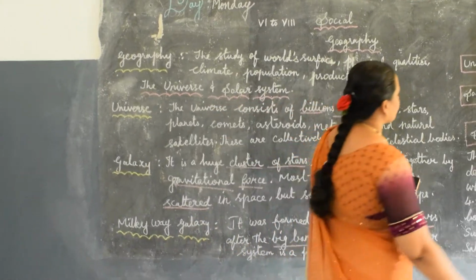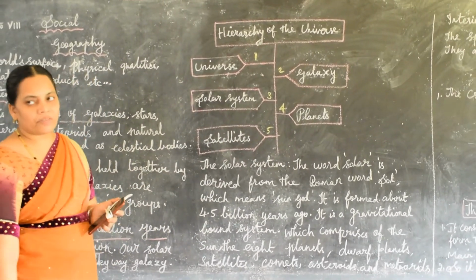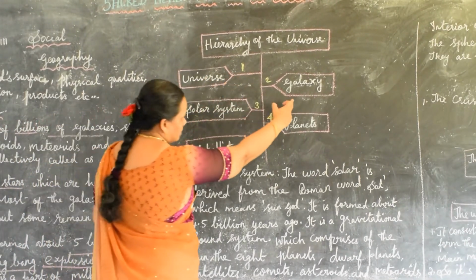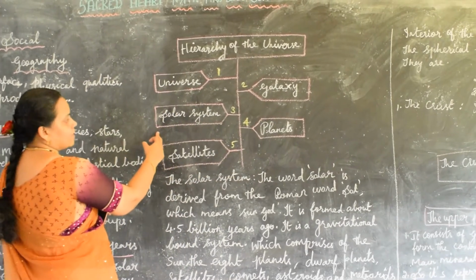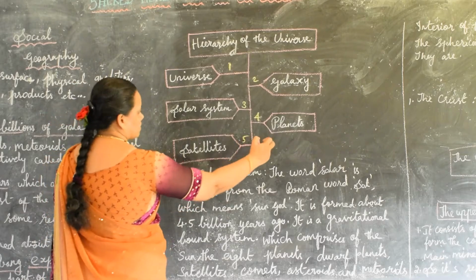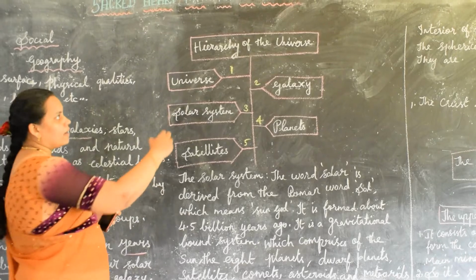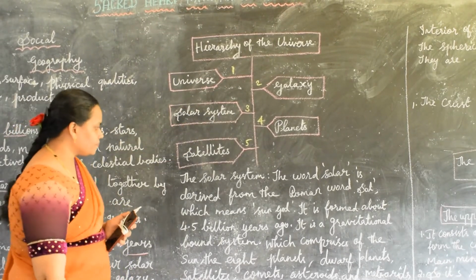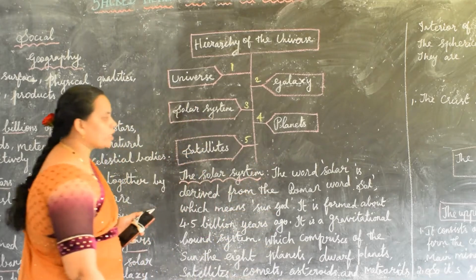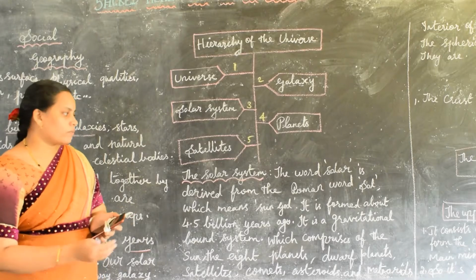Here listen, see the hierarchy of the universe. The hierarchy of the universe is given. First one is universe பேரண்டம், galaxy விண்மீன் திரள் கூட்டம், and the next one is solar system, that is சூரிய குடும்பம். Next one is the planets கோள்கள் and satellites means துணைக்கோள்கள். So this is the hierarchy of the universe. Here the next one is the solar system. Surya Kudumbam. You already learnt in previous classes. So once I recall that.